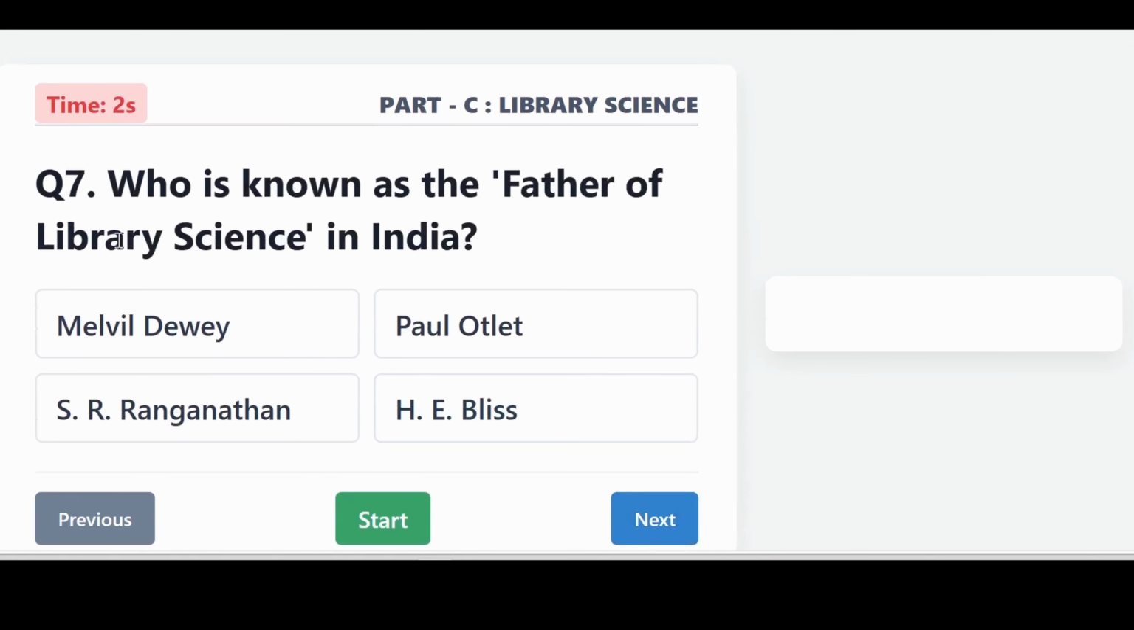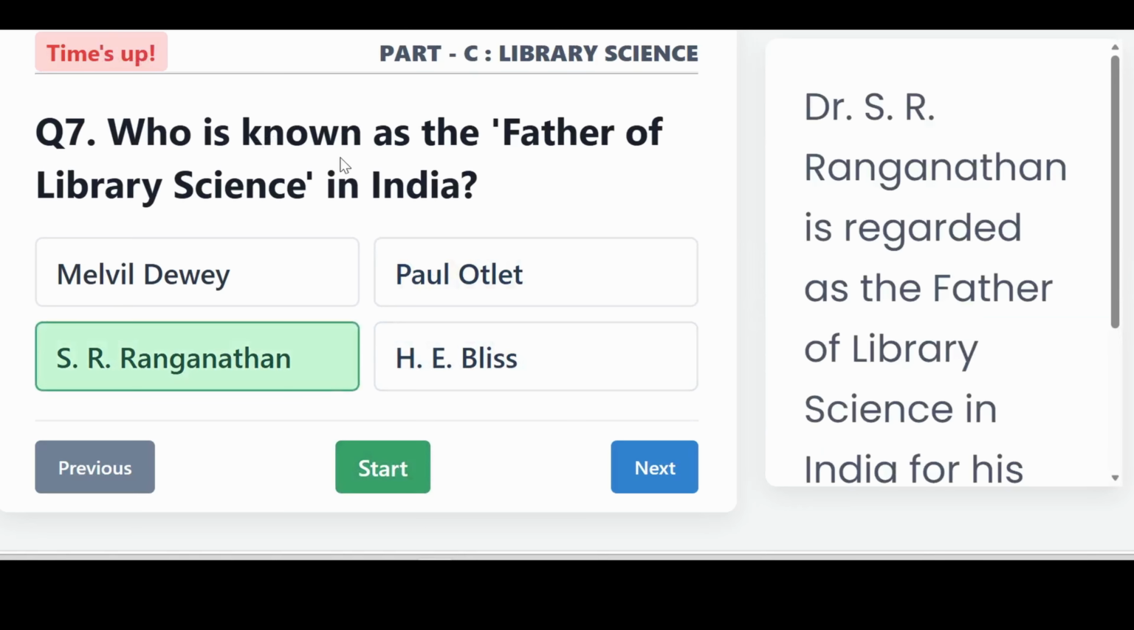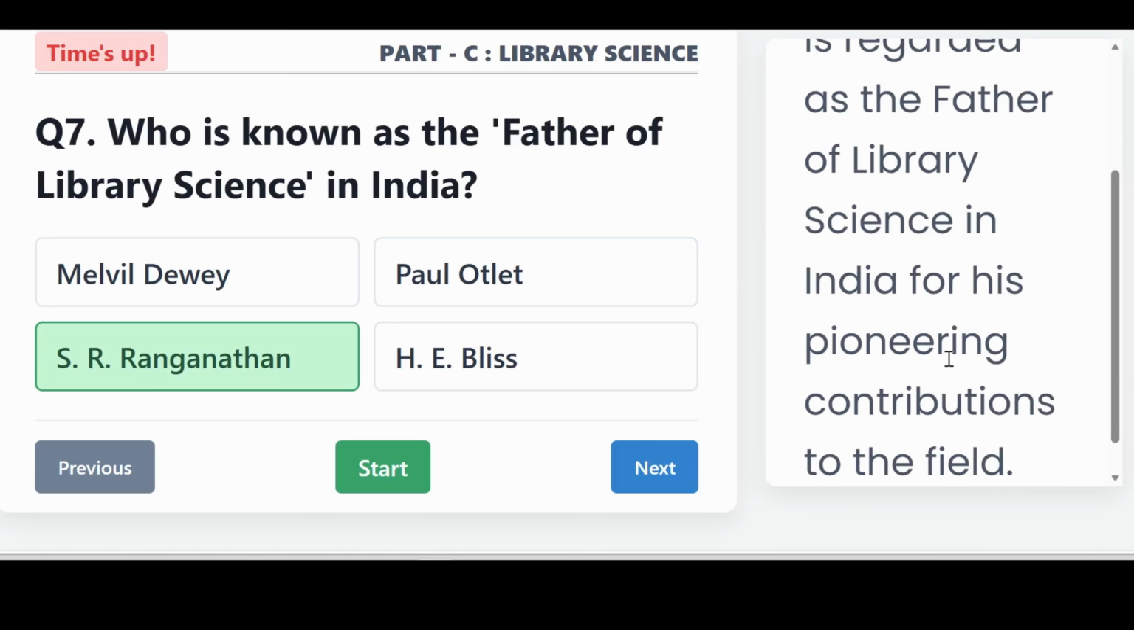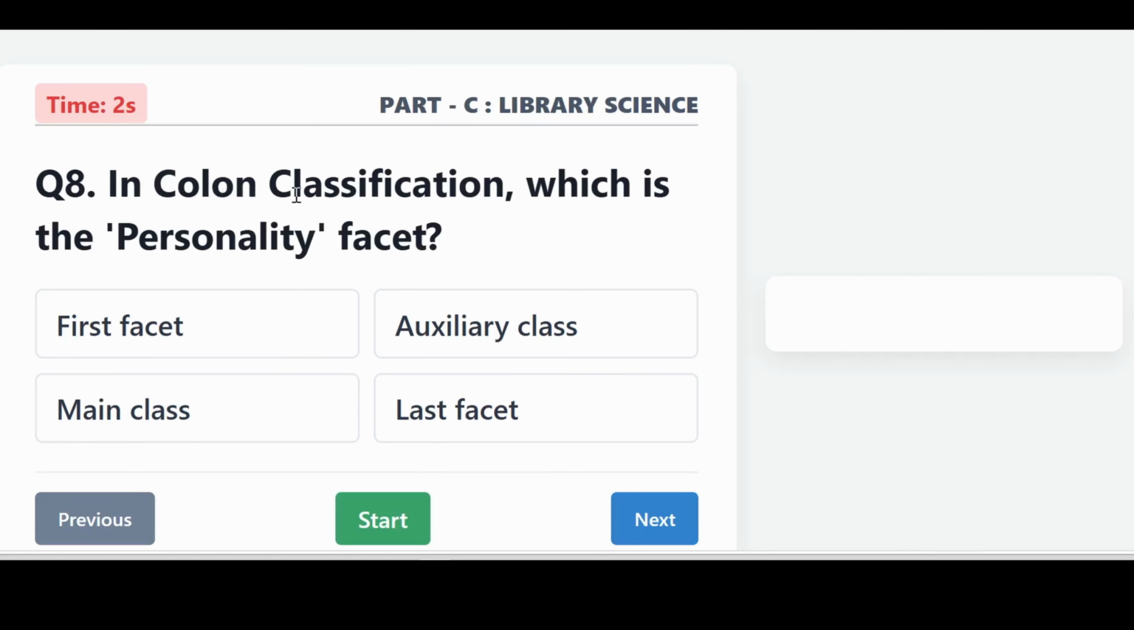Who is known as the father of library science in India? It is S.R. Ranganathan. Dr. S.R. Ranganathan is regarded as the father of library science in India for his pioneering contribution to the field. In colon classification, which is the personality facet?